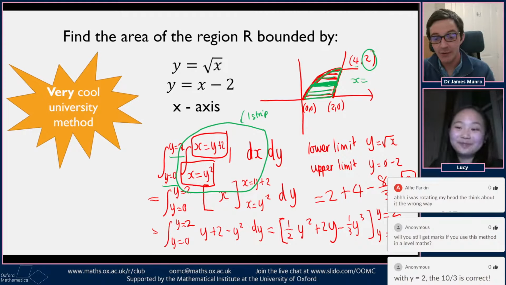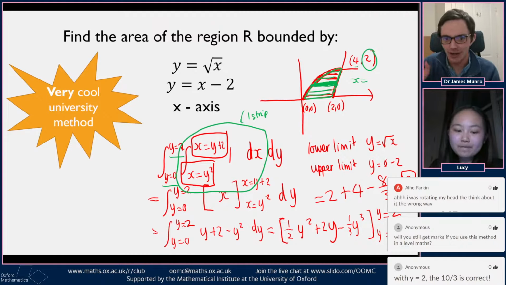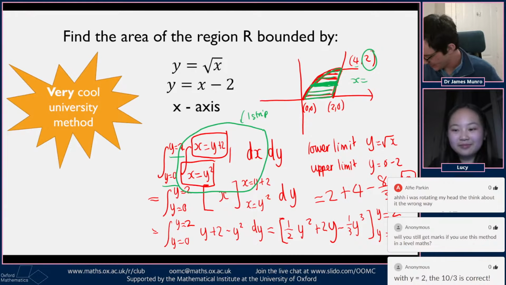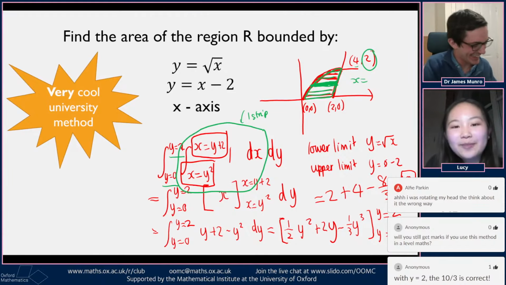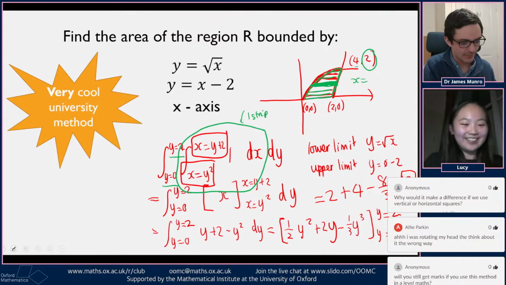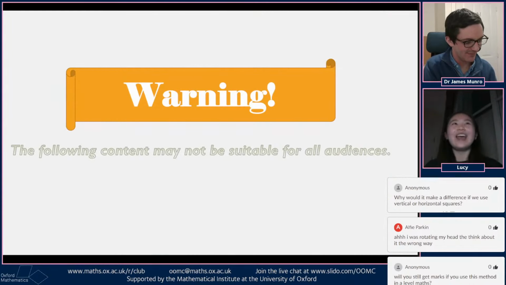So this idea about writing your areas in a different way, rather than writing them as just the integral of y, boring, write them as the sum of lots of tiny squares, gives you this extra flexibility, this extra idea. Lucy, I think you've got another more tricky problem, which I think we might put in the further reading for people to try. And then we'll move on to the probability. Before I show you it, I just want to show you a warning.